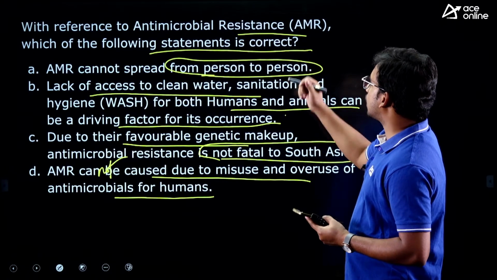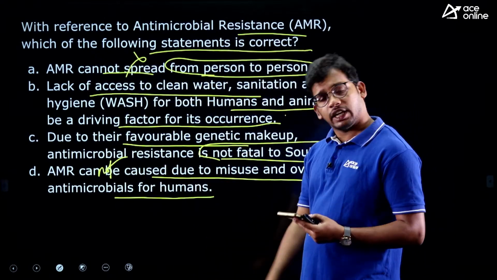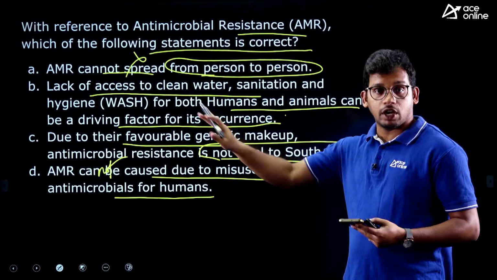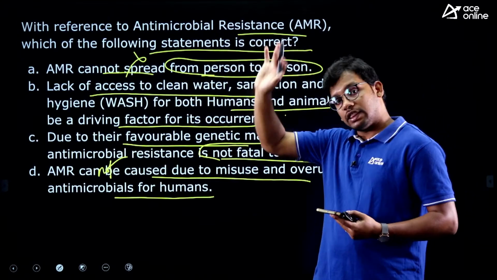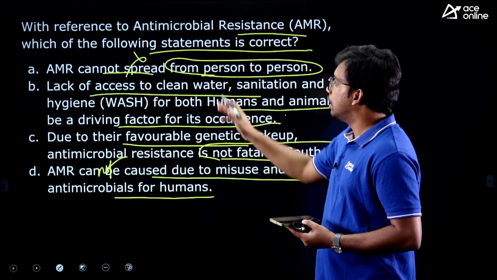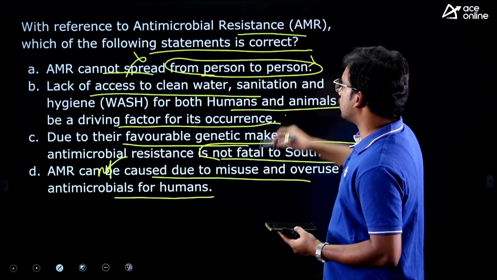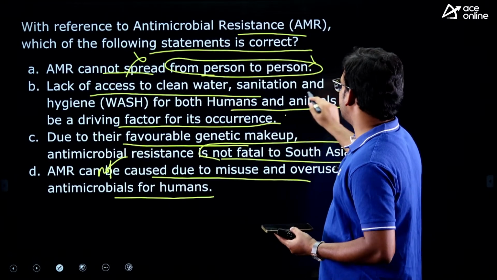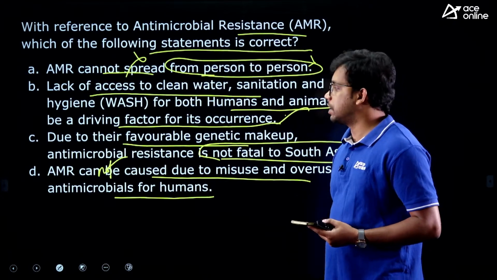They are asking about the correct statement. It cannot spread from person to person: wrong, it can be spread. Other diseases like H5N1 may not spread from person to person, so don't confuse it with that, but antimicrobial resistance can transfer from person to person. So this is a wrong statement. Lack of access to clean water, sanitation and hygiene drives this. Yes, so this is the correct statement.